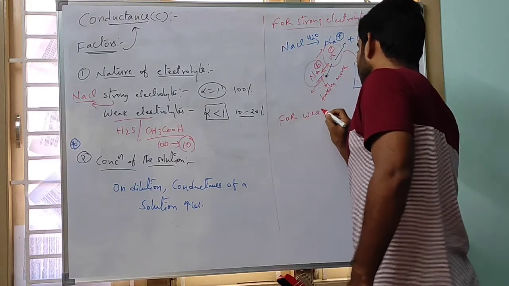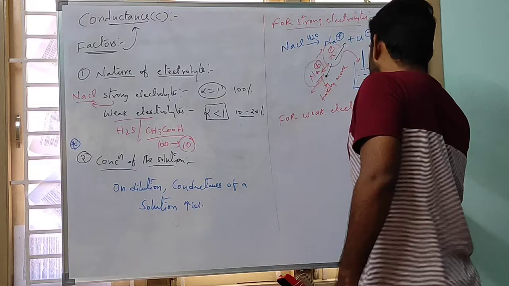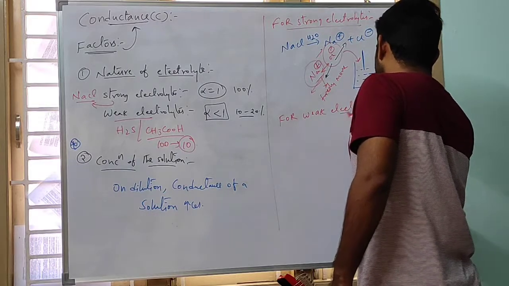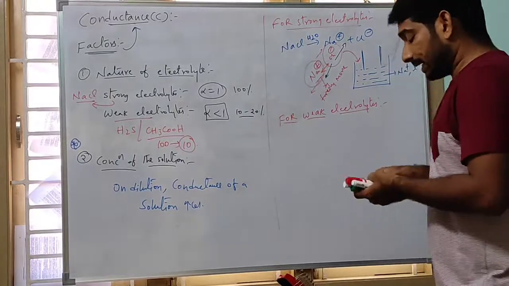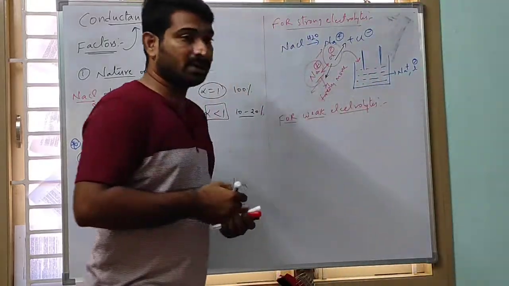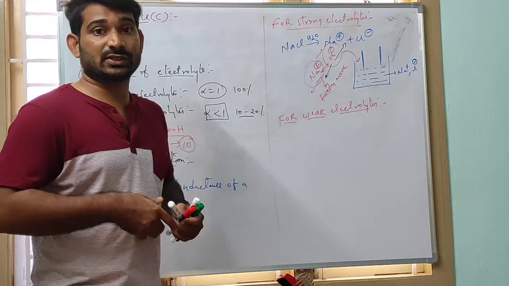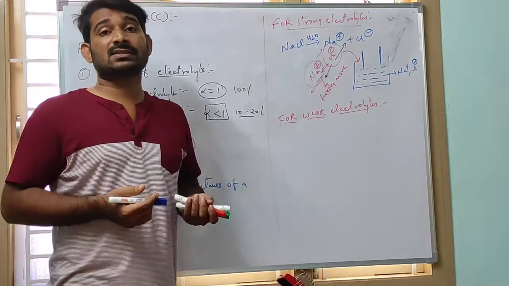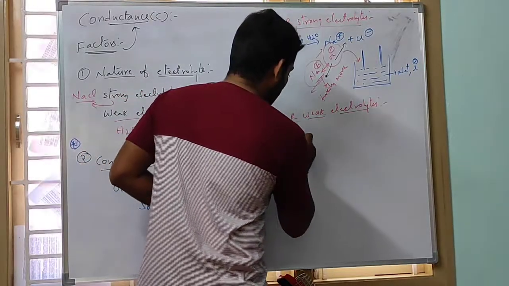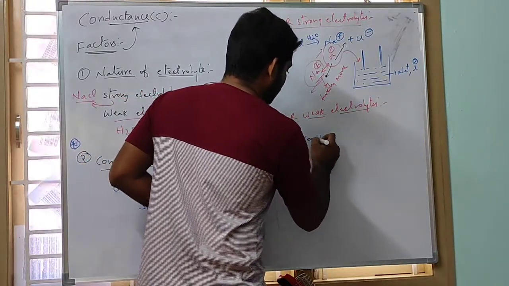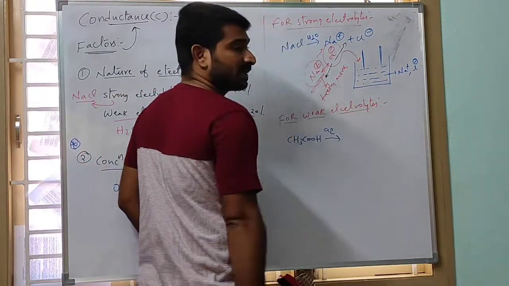For weak electrolytes, dissociation is very less, which means the number of ions produced on dissociation is also less. I will take acetic acid, CH3COOH, as the example, in aqueous solution, that means dissolved in water.